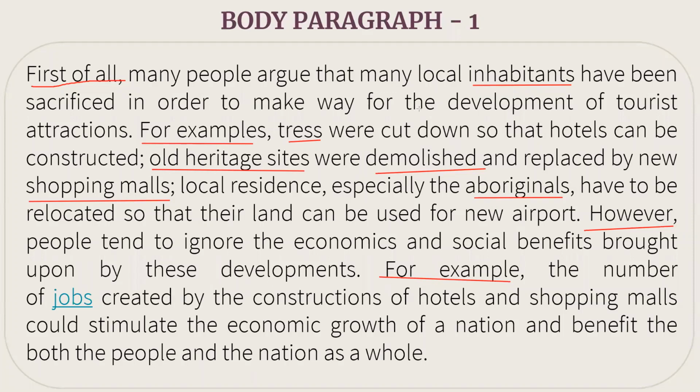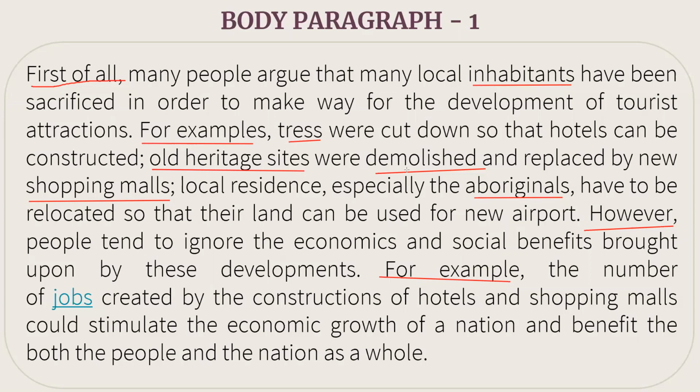Okay. Then I have taken the examples. First I have taken that local disturbance happens there. Where does local disturbance come from? That it is not environment friendly, because trees were cut down to make such kind of hotels to promote tourism. Second, old heritage cities or sites are reconstructed and converted into shopping malls and hotels as well.